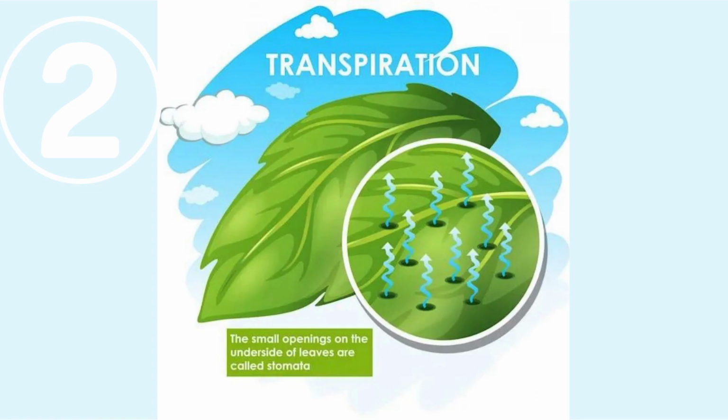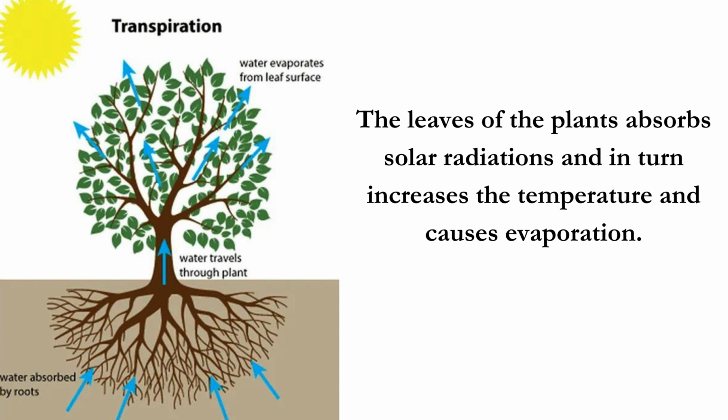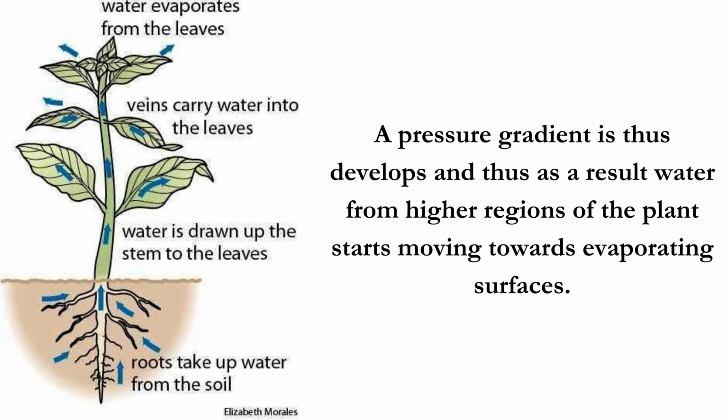Second is transpiration. Transpiration is essentially the evaporation from the plants. The leaves of the plants absorb solar radiation, which in turn increases the temperature and causes evaporation. The removal of water develops a pressure deficit on the evaporating surfaces of the leaves. A pressure gradient is thus developed, and as a result water from higher regions of the plant starts moving